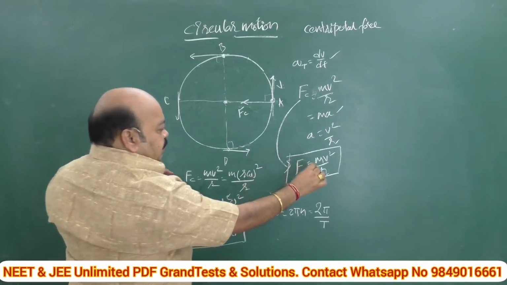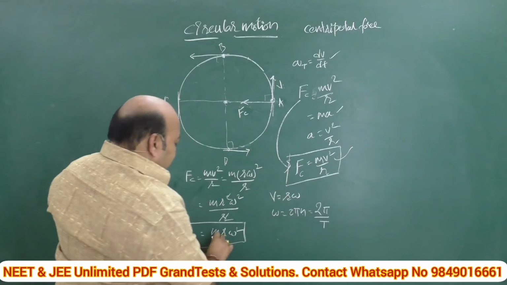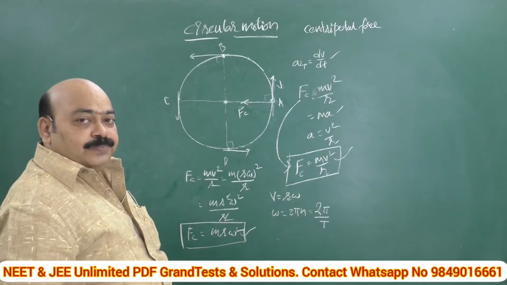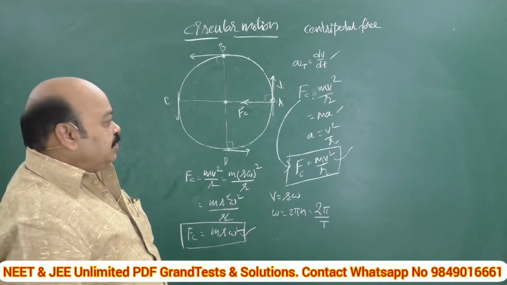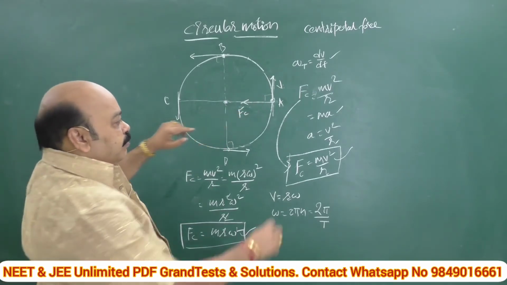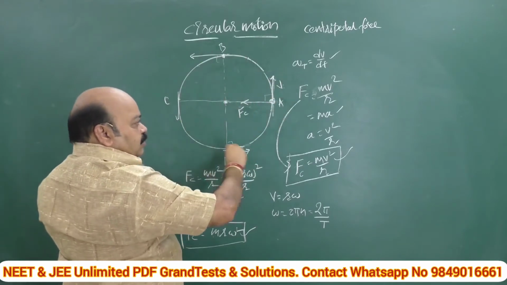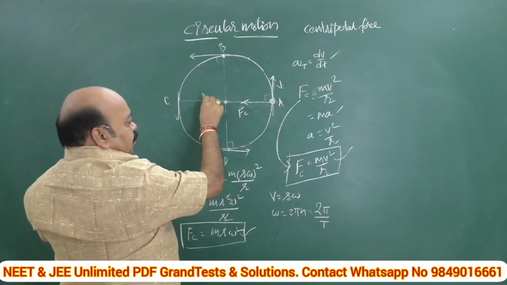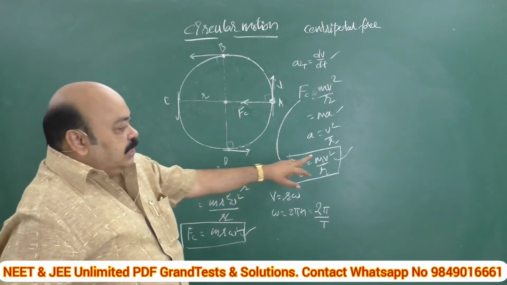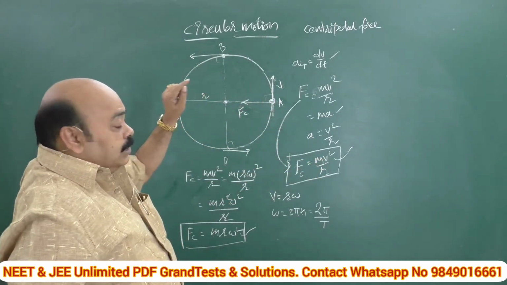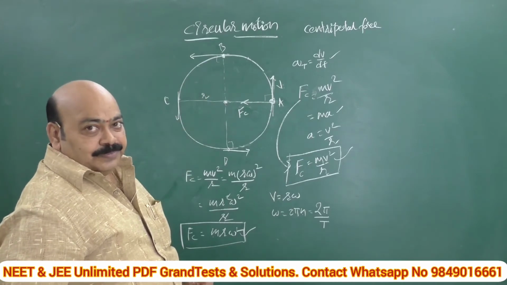This is in terms of linear velocity, and this is in terms of angular velocity. That is the only difference between these two. Once again, consider a body of mass m moving along a circular path of radius r, with linear velocity v, which is directed along the tangent drawn at that instant of time.